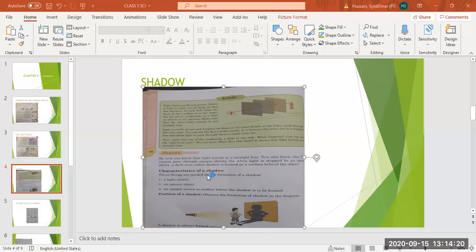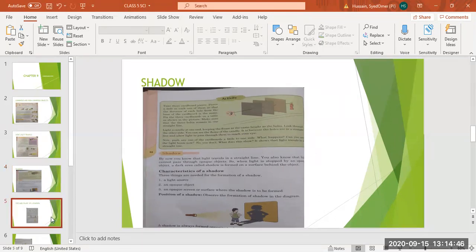So we have read the characteristics of a shadow. What are the characteristics of a shadow? A light source, an opaque object, and an opaque screen or surface where the shadow is to be formed. These are the three characteristics of a shadow. Now, we have also studied the position of a shadow. If a shadow is formed behind the object, the shadow will be larger in length.